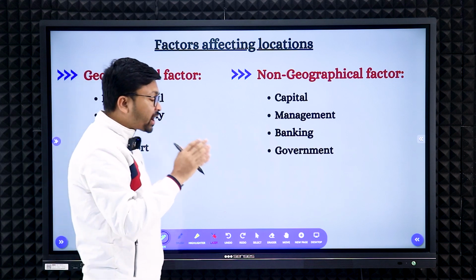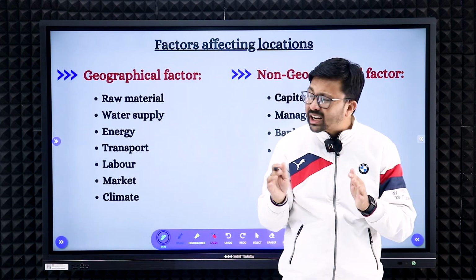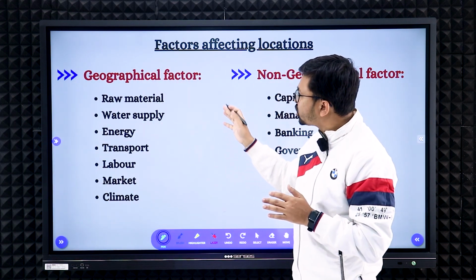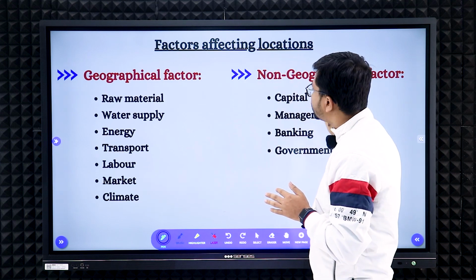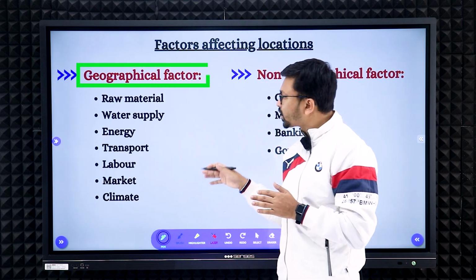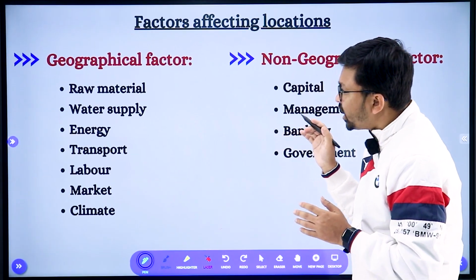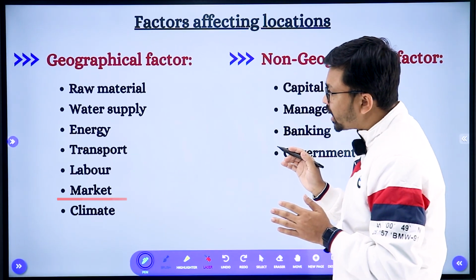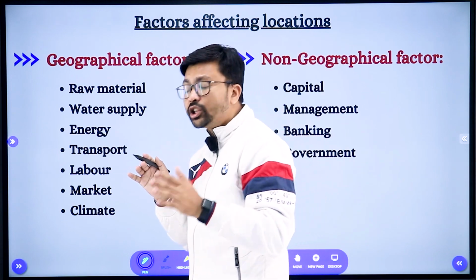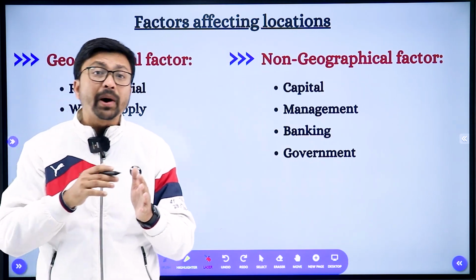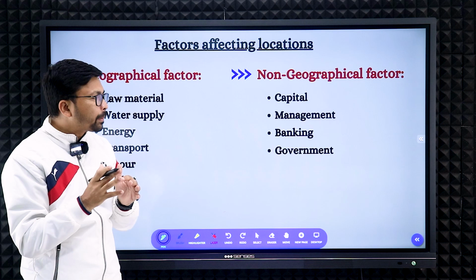So all those factors have been classified under two categories. What are those? Geographical factors and non-geographical factors. Under geographical factors, you can see it here: raw material, water supply, energy, transport, labor, market, and climate. Those are the geographical conditions. Different industries require different types of conditions.